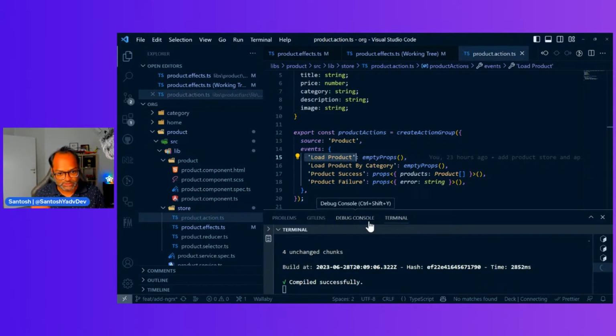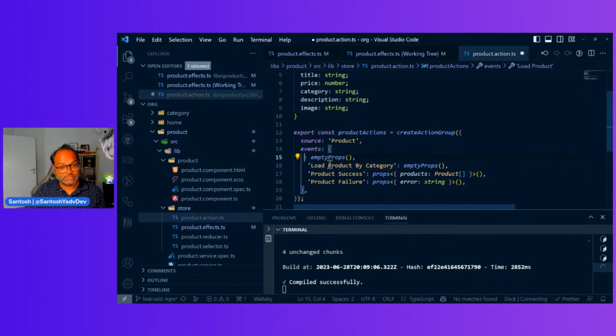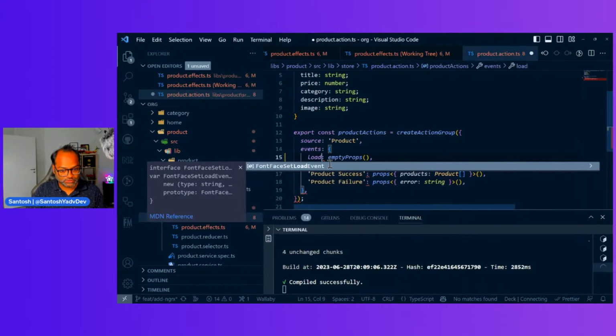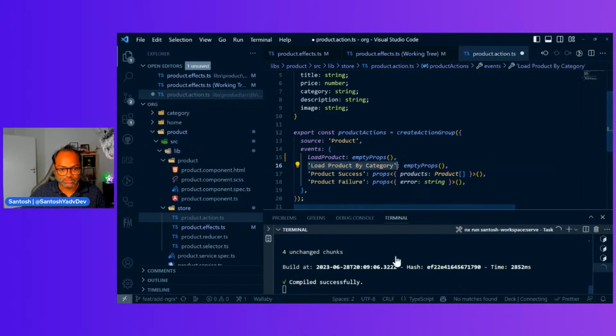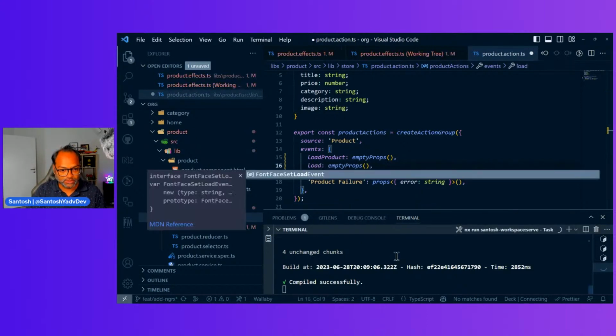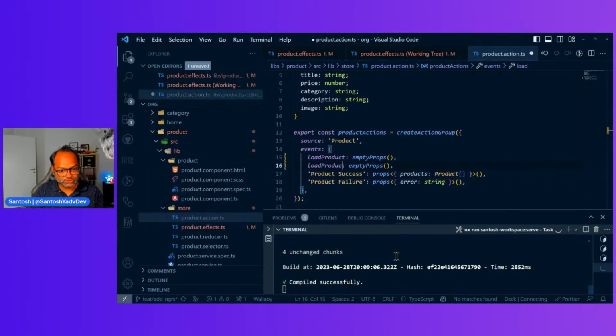So load product becomes L small, load and product, a single string. But with NgRx 16, you don't have to do this. So amazing work by the team. We don't have to struggle with what function names are. Anyways, that was auto completed, but it becomes easy to search as well.